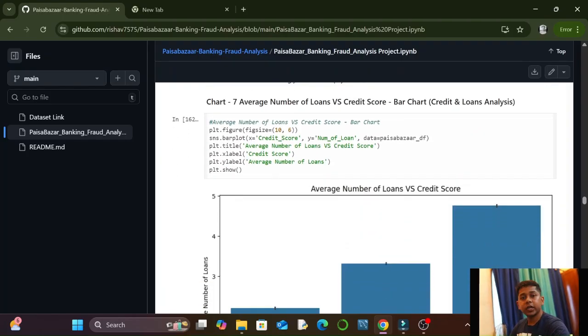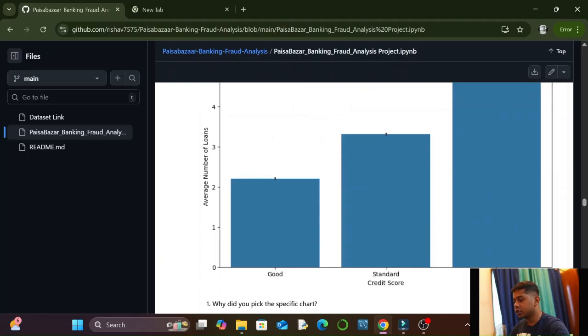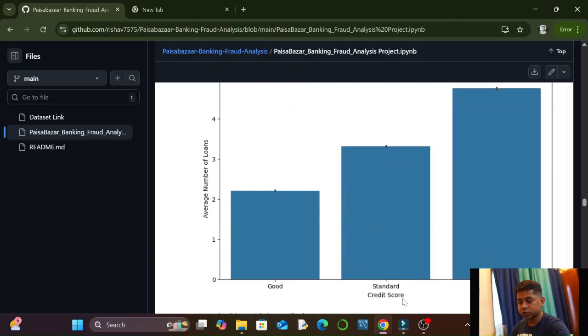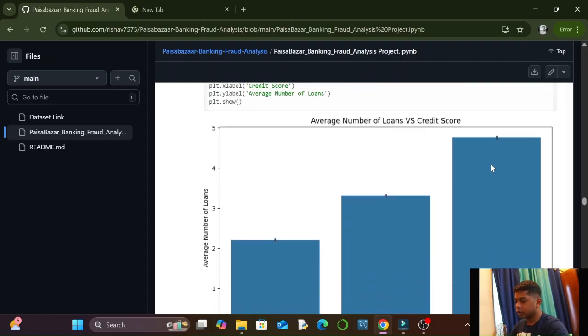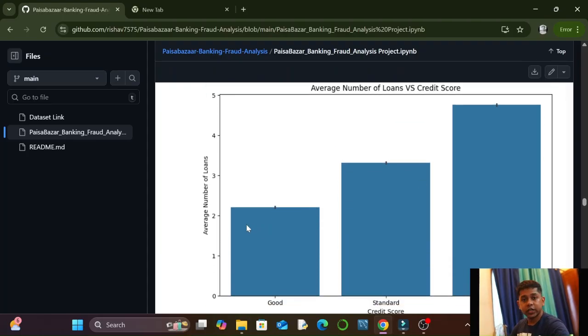The next KPI was credit and loan analysis. In it, we took average number of loans versus credit score and made a bar chart. We took credit score on the x-axis and average number of loans on the y-axis, with good, standard, and poor. You can see that good credit scorers have taken comparatively very few loans, while poor credit scorers are taking more loans.